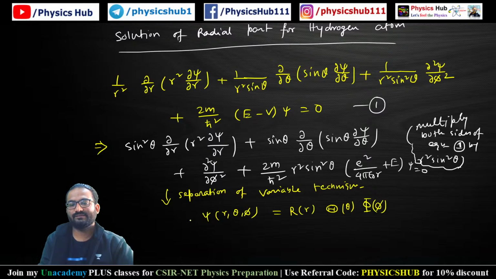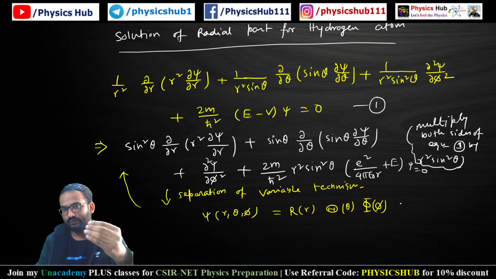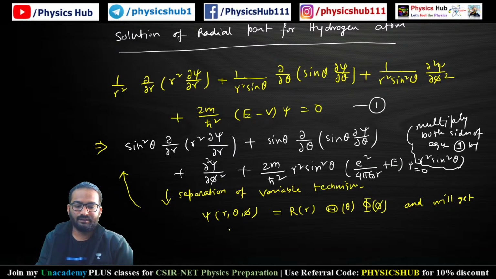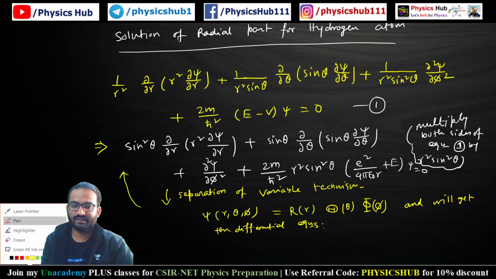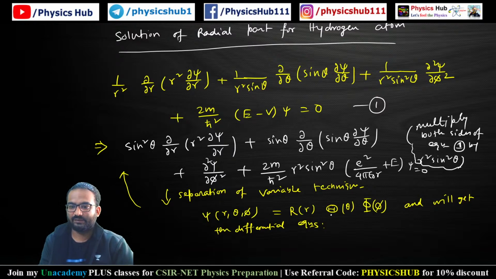And if you put this value of psi, this trial solution, in this particular differential equation, then you will get 3 parts. One part corresponding to the radial part, another part corresponding to the theta part, another part corresponding to the phi part. By applying the separation of variable technique, by assuming this, we'll get 3 differential equations. So we are going to write the differential equations for the 3 parts. You'll get 3 separate differential equations if you assume this.